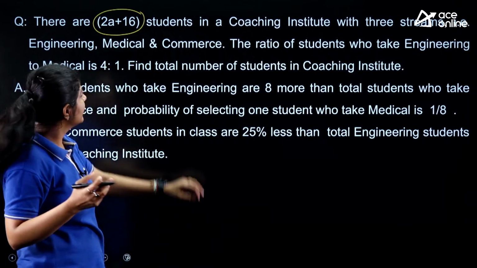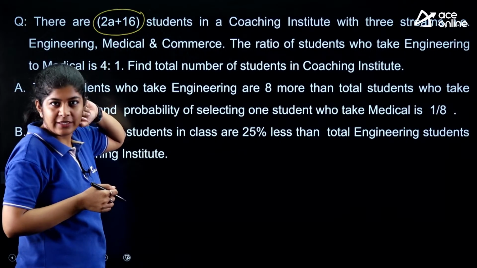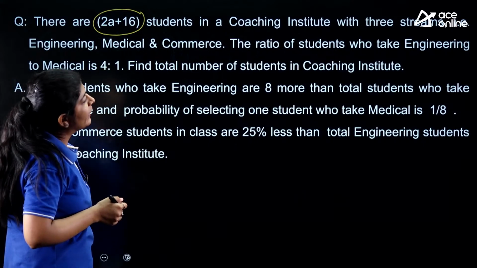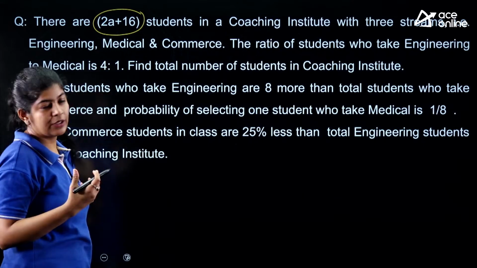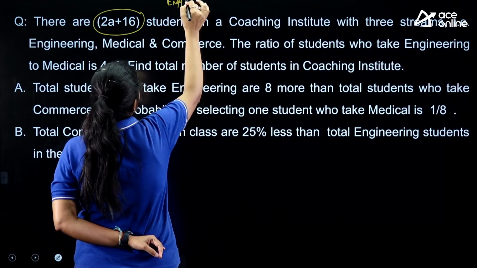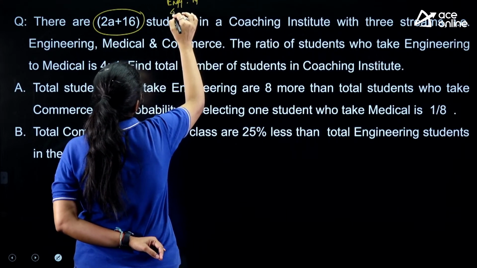So we need the value of A just to get the answer, right? But the question is saying that the ratio of engineering to medical students is 4:1.